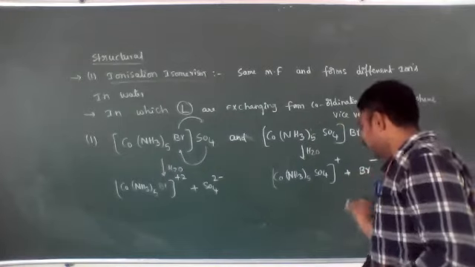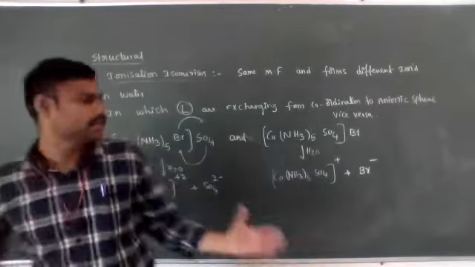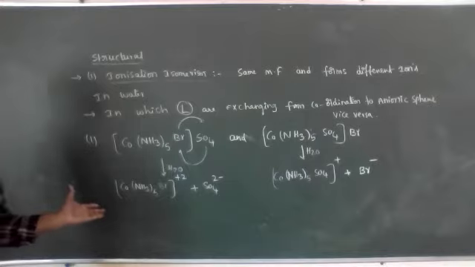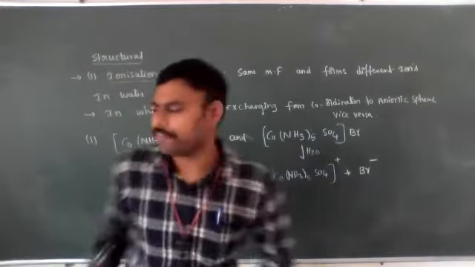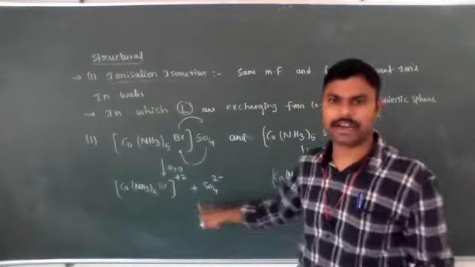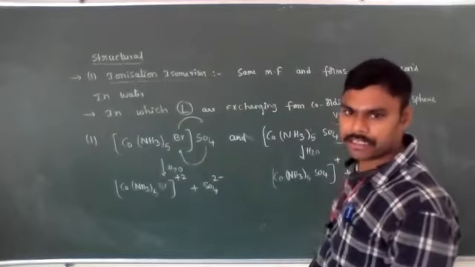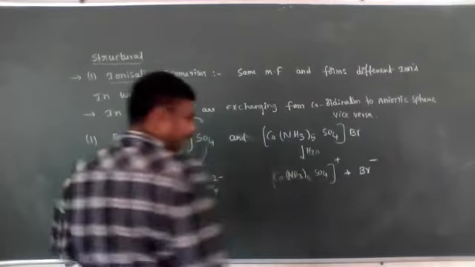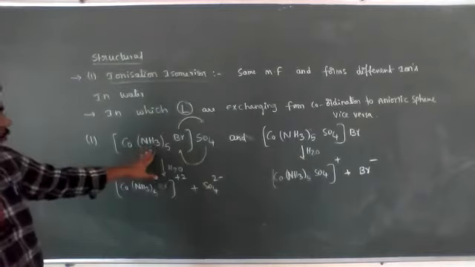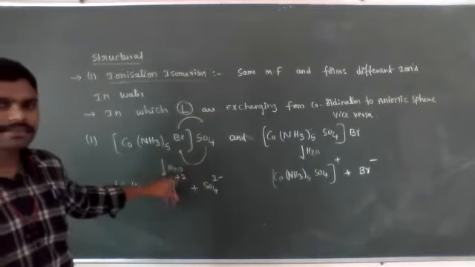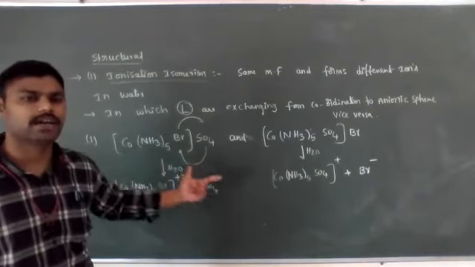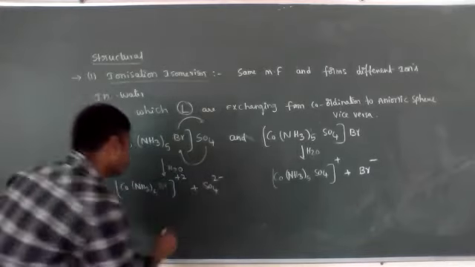How can we identify whether a sulfate ion is formed or not? How can we identify whether a bromide ion is formed or not? Suppose I have a doubt whether sulfate ion is present in the water or not. Then what do we need to do?